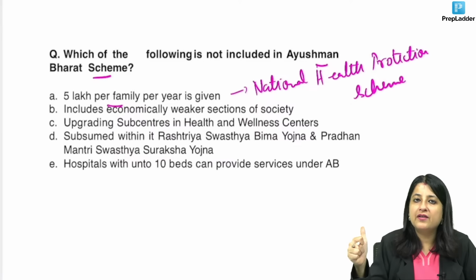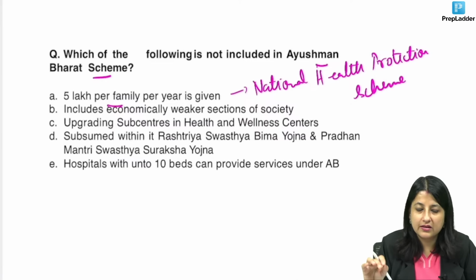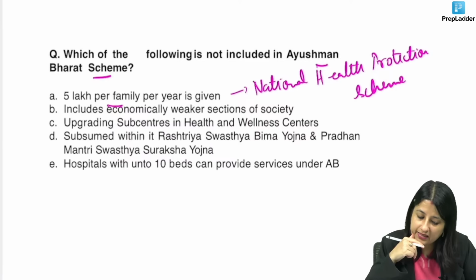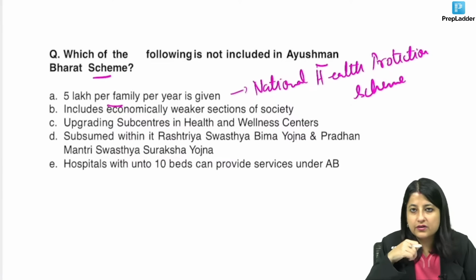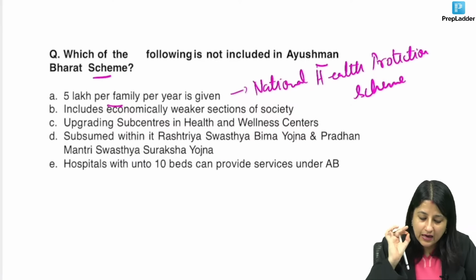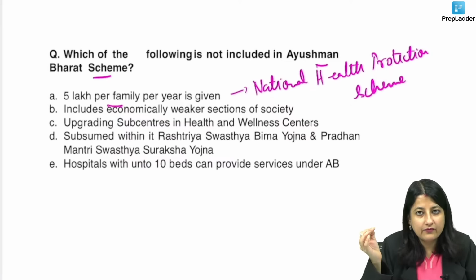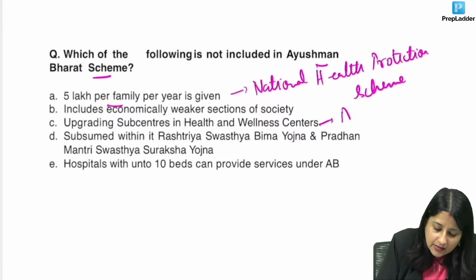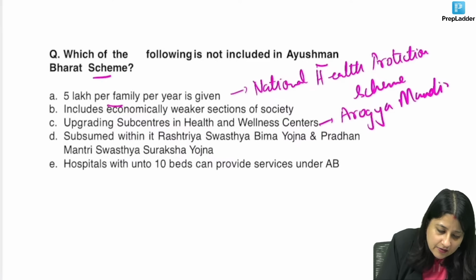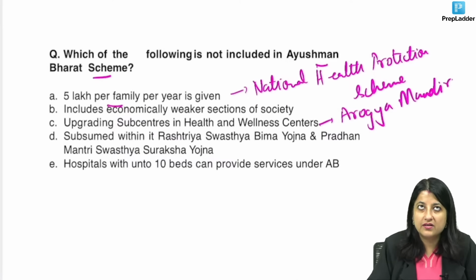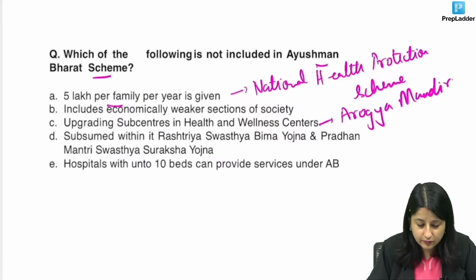Age and number of family members is no restriction, that you should remember. It includes economically weaker sections of the society. We've upgraded sub-centers into health and wellness centers. Now they are being called Ayushman Arogya Mandir, where we are providing wider range of services. Not just communicable diseases, we are tackling NCDs also.